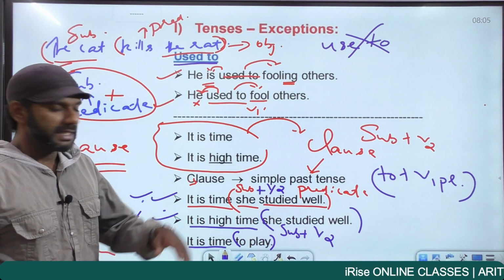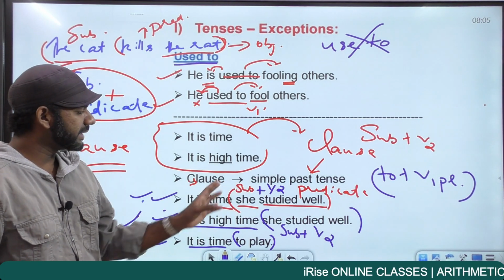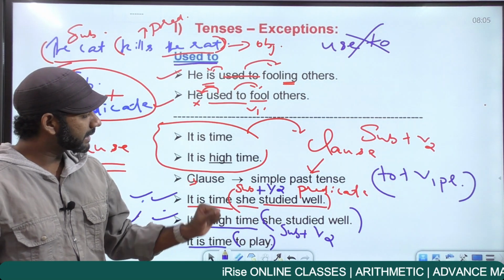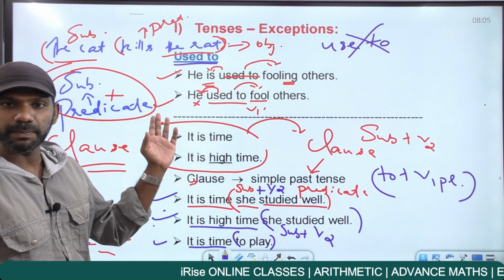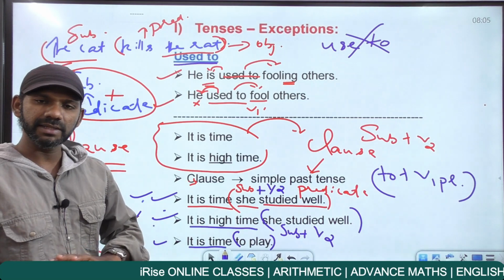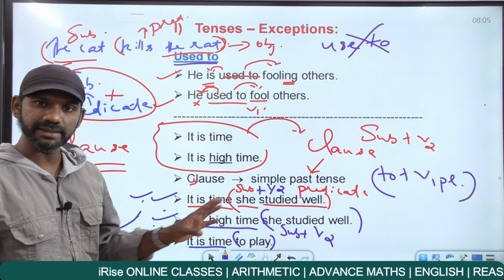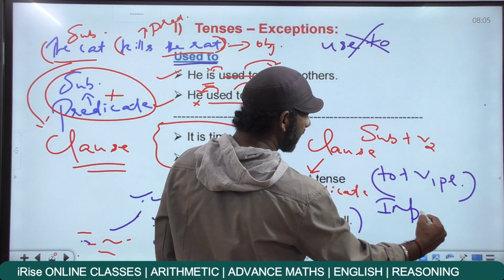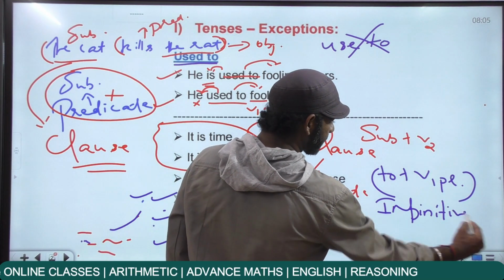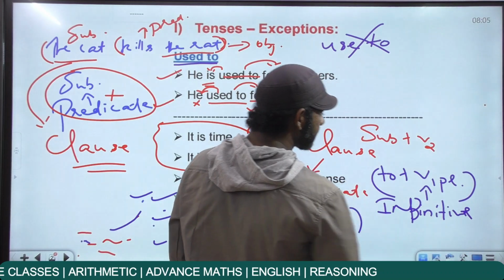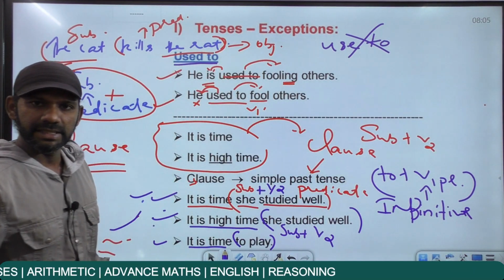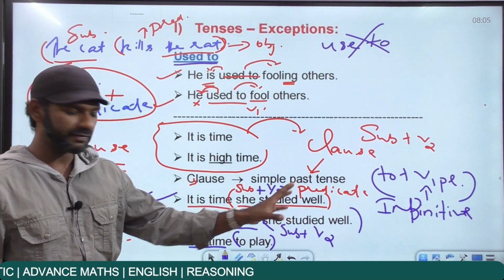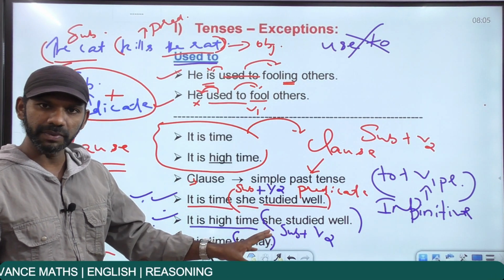Now as I said, if a clause is there after it is time, that clause must be in the simple past tense. And clause means subject must be there, predicate also must be there. If there is no clause after it is time, then it is time will be followed by an infinitive. And infinitive means 2 plus V1 plural. So there is no clause after it is time, it will be followed by an infinitive. It is time to play.